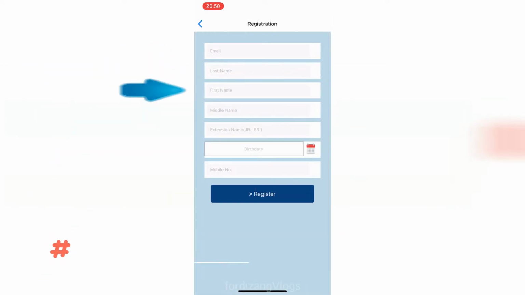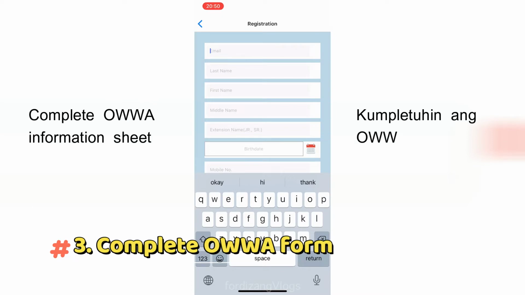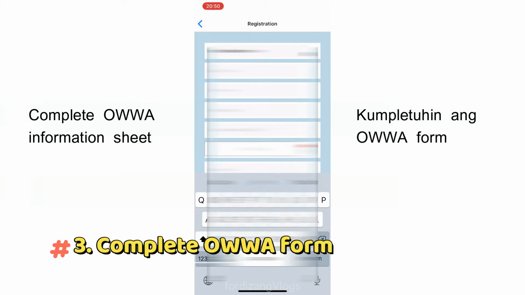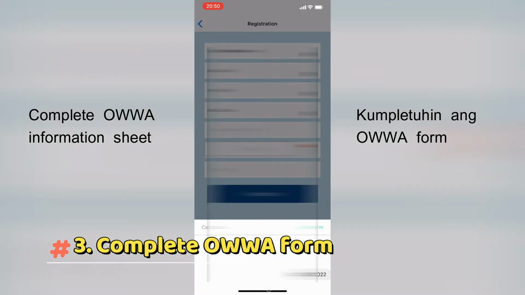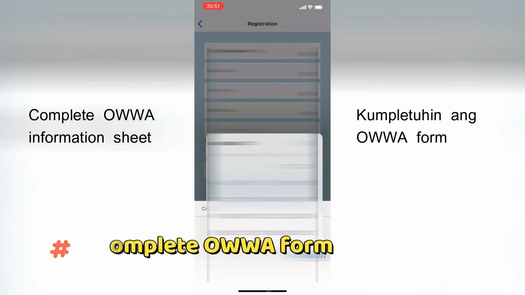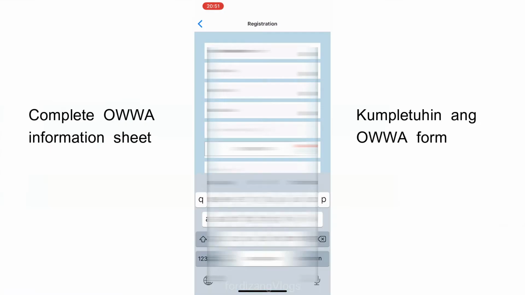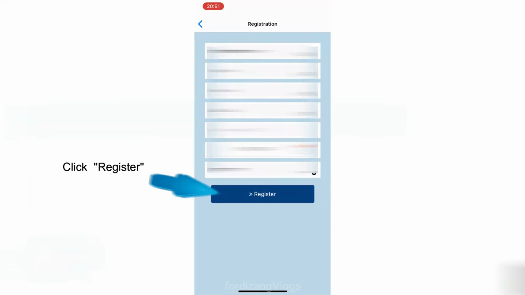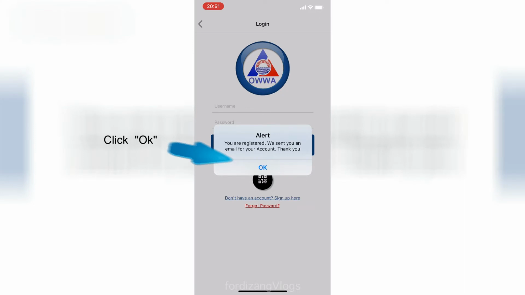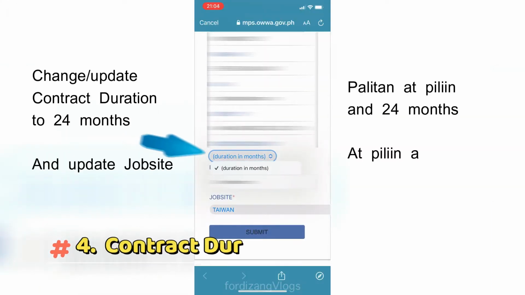Step 3. Complete the OWWA information sheet form. After completing the information sheet form, click Register and click OK. After clicking OK, your employment information will be displayed.